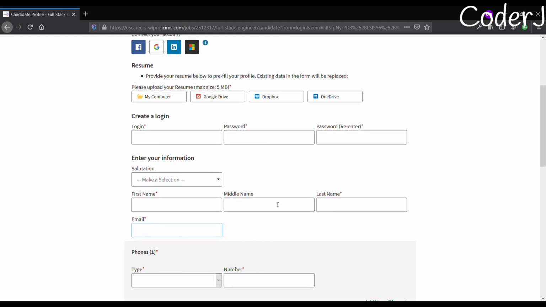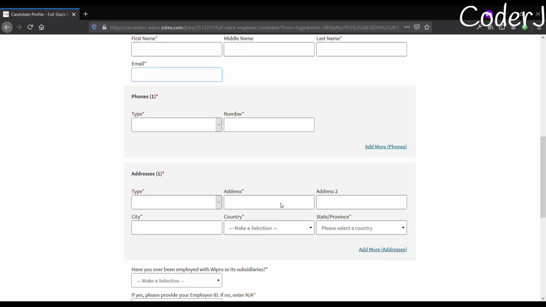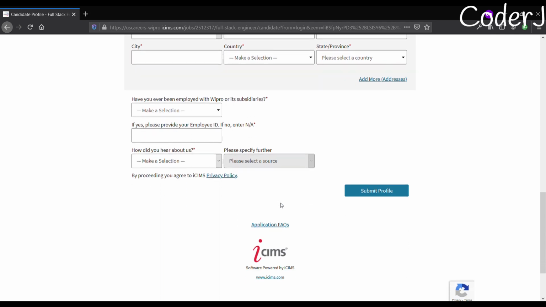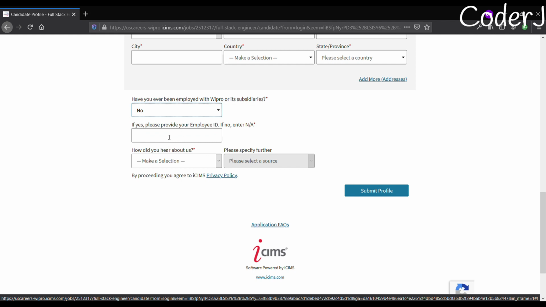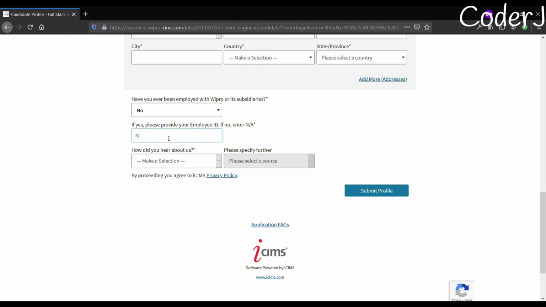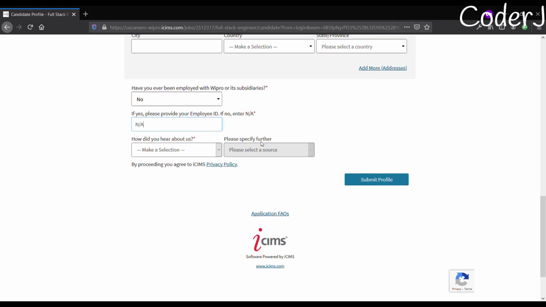After that, just create your login account, your information, your basic information, your address, and then we have: have you ever been employed with Wipro or its subsidiaries? If you are a fresher, I don't think so, but if you have, then do provide your employer ID. If no, then just give them n/a, because this is required, and otherwise they'll just mark you incorrect. How did you hear about us? If you are hearing from me, just say social media, and Google, YouTube, right? So we are done with this. Just click on this submit profile.